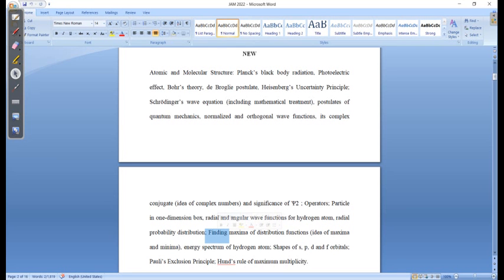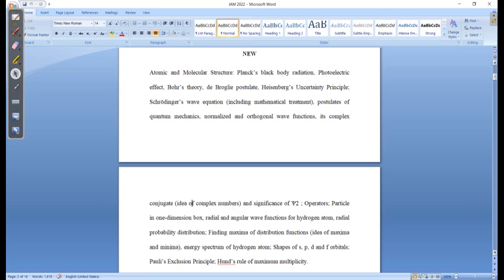And by seeing this particular unit, you must understand that this syllabus is now related to the GATE examination as well as the NET examination. So the level of the questions is expected to be quite difficult in the upcoming examination. Why? Because they have included various things which are generally there in the GATE and IIT JAM examinations. So you should understand this. And this quantum mechanical part is very important.